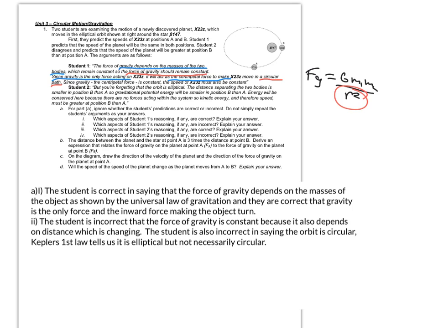So the second student does point out that the orbit is elliptical. And so they do an energy argument here, and there's a lot of things that are correct about that energy argument. The first is that the gravitational potential energy is smaller in B than in A. Okay, so as we move closer, we are losing gravitational potential energy, and that means then that the kinetic energy and therefore the speed will be greater at B because energy is conserved in this situation.